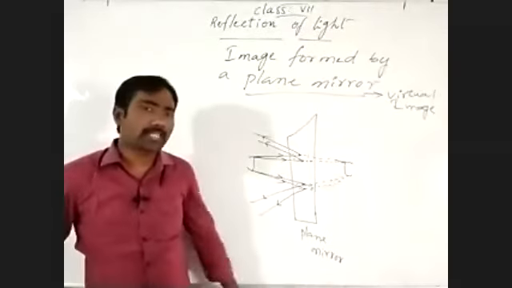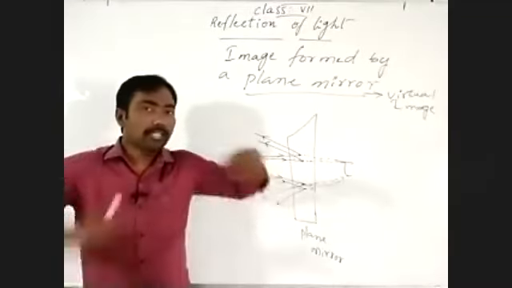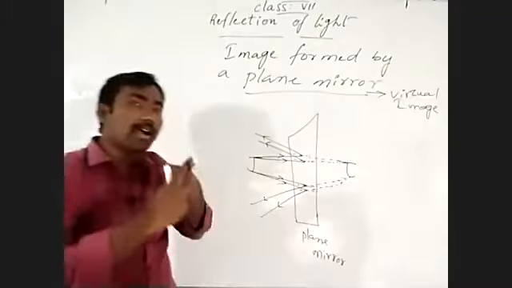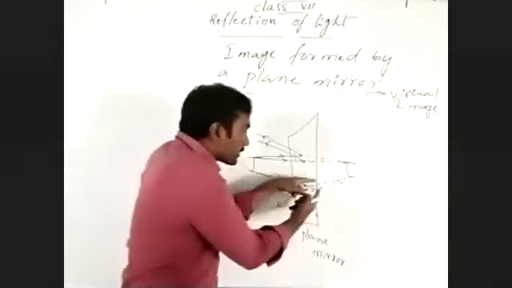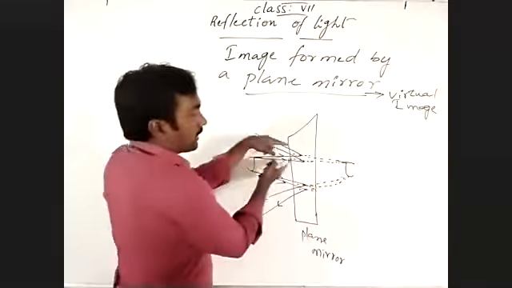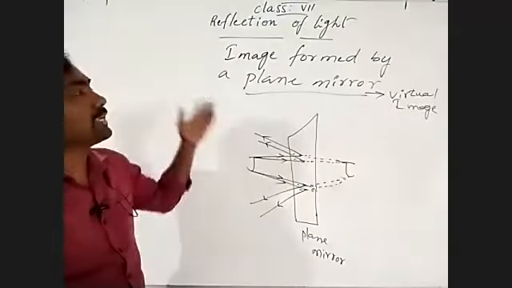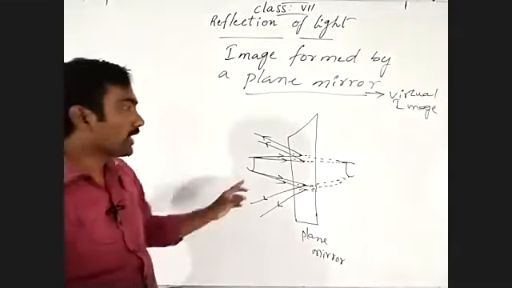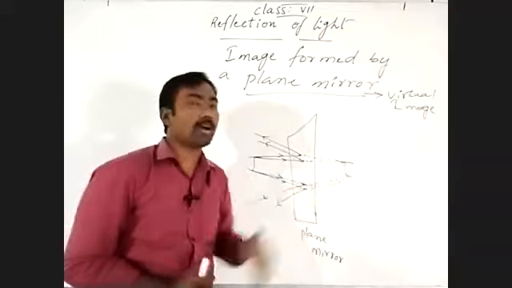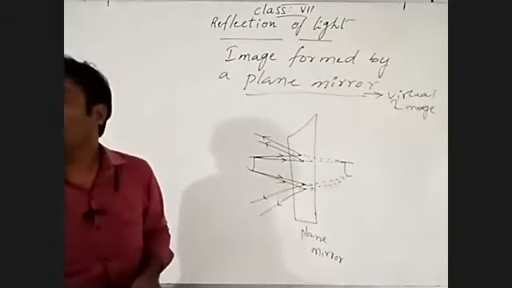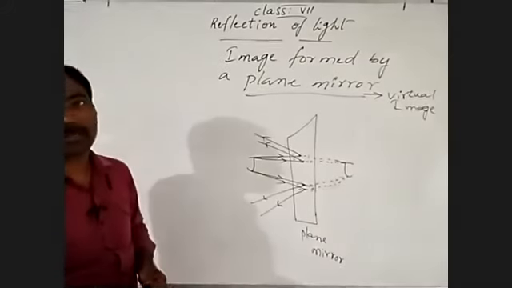These are imaginary lines. The image is formed by the intersection of extended reflected light rays. These are the reflected light rays, and they are extended towards the inside, beyond the mirror, the back side of the mirror. That is not visible; we are imagining it to draw the image formed by the plane mirror. So it forms a virtual image, because it is not formed on a screen. We also observe that the letter is reversed.